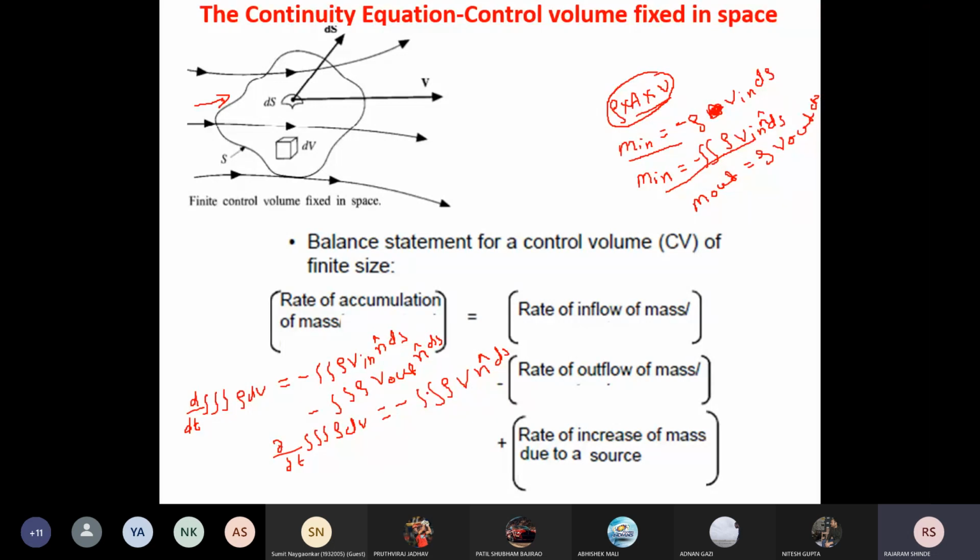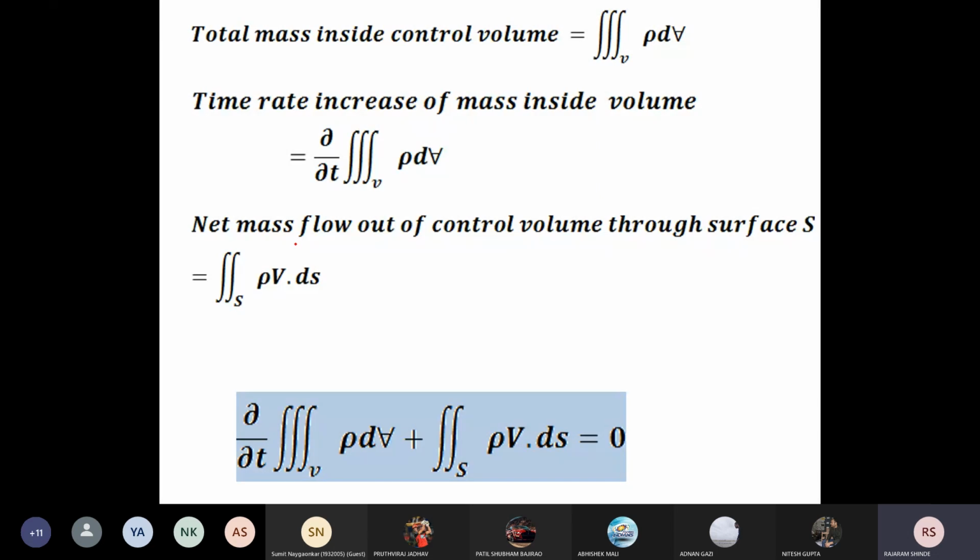Okay, so your equation will become, now here this is a net mass flow out of the control volume through the surface, that is it may be incoming plus outgoing. Now this equation we have written, this is a rate of accumulation of the mass, and this one is the total mass outflow. Now this equation is a continuity equation. This is a rate of accumulation of the mass equal to the mass flow through the control surface.